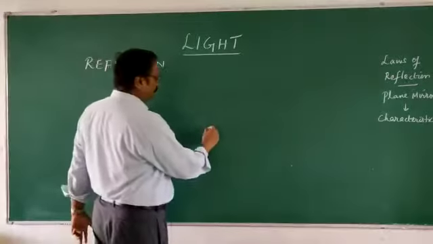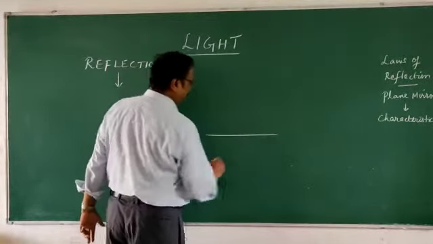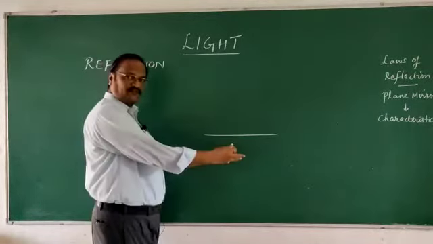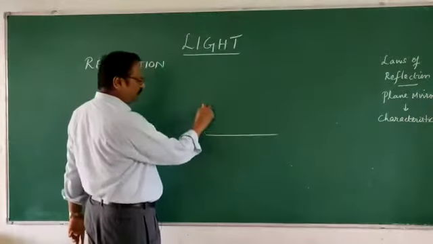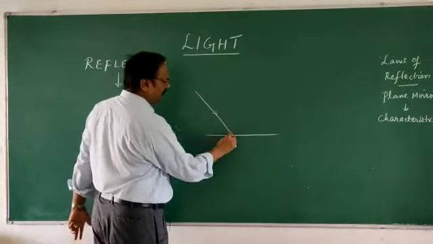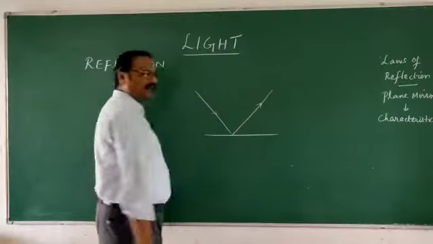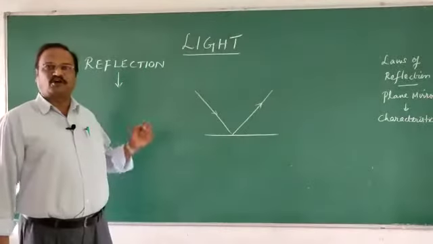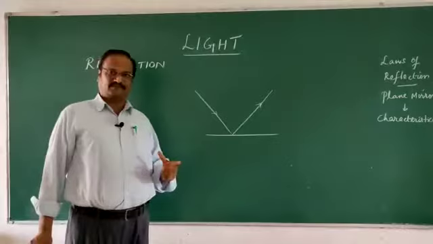For example, I have got a surface like this, let us say. It can be a rough surface or it can be a polished surface. Light falls on it and bounces back, right? And the bouncing of light is called reflection.